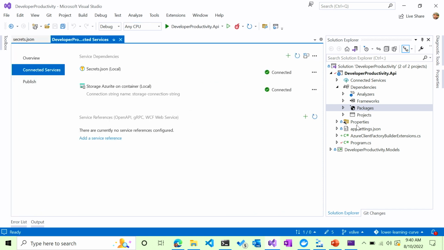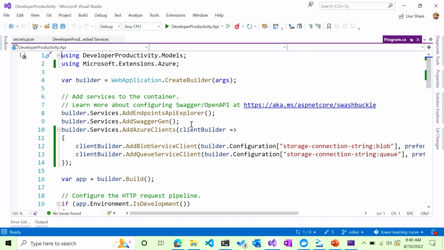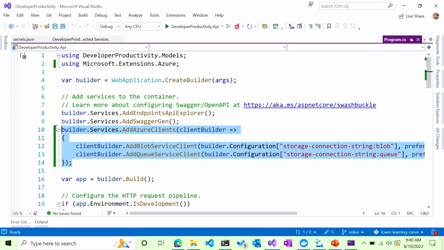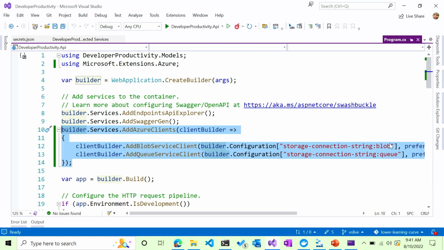And then finally, you can see the program.cs has a little check mark by it, meaning I actually did something to it. And there's a couple cool things that happen here. The first one is what's highlighted here. It went through and it actually created a way for me to new up into the services so I can do dependency injection or whatever, a blob service client and a queue service client for me. Putting this boilerplate code in there so I don't have to worry about it.